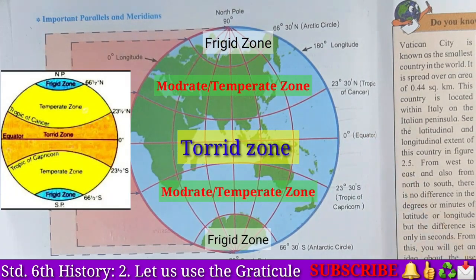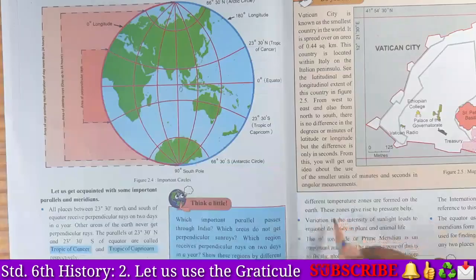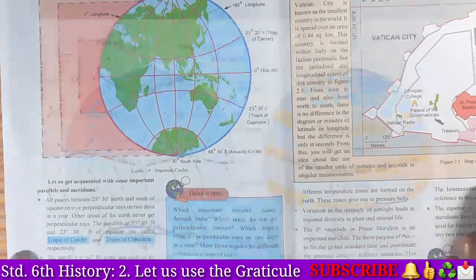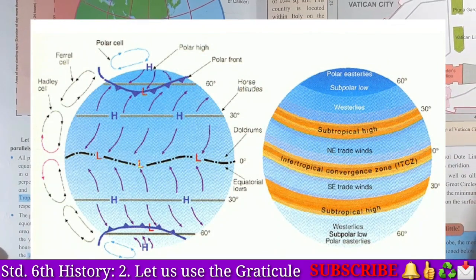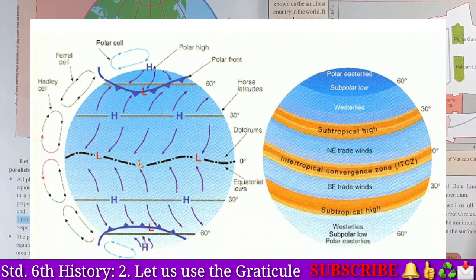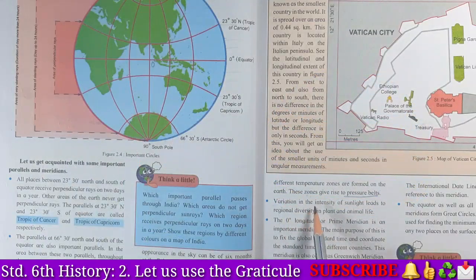Yes, and it is because of the duration and intensity of the sun that these zones give rise to the pressure belts. Yes student, on our earth there is a pressure of air, and because of the pressure of air on the earth we see that various pressure belts have been created. Okay students, yes. Now next, variations in the intensity of sunlight lead to regional diversity in plants and animals.